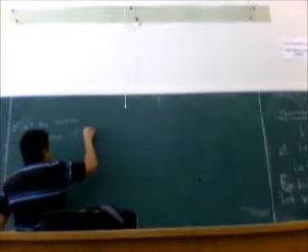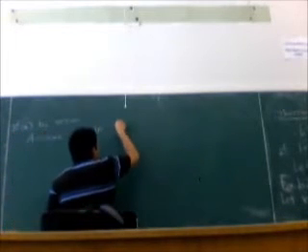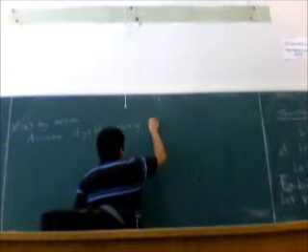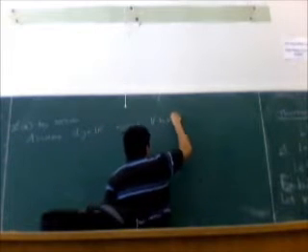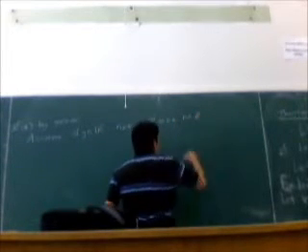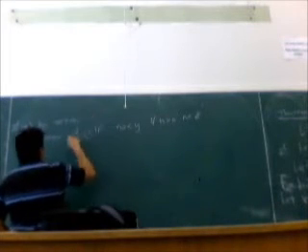Assume there exists y in R such that nx is less than y for all positive integers n. So every positive integer n, I'm assuming that this y is so big that nx will never reach it. And x is greater than 0.